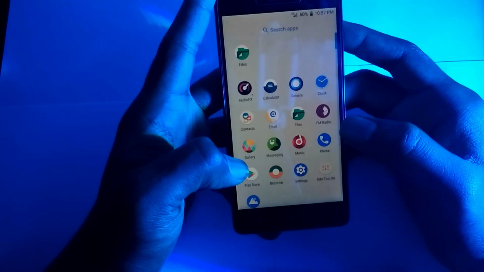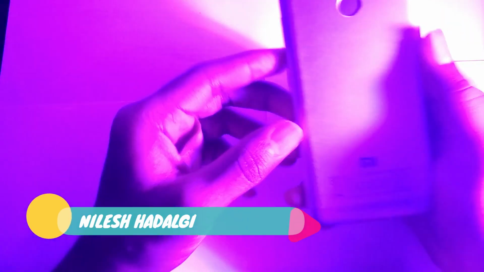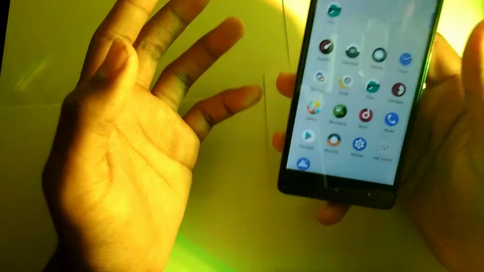Hey there, myself Nilesh Hadalgi, and today we are going to install a custom ROM on my Xiaomi Redmi 3S Prime, and I will let you know how you can identify which files to be flashed and what apps should be flashed.